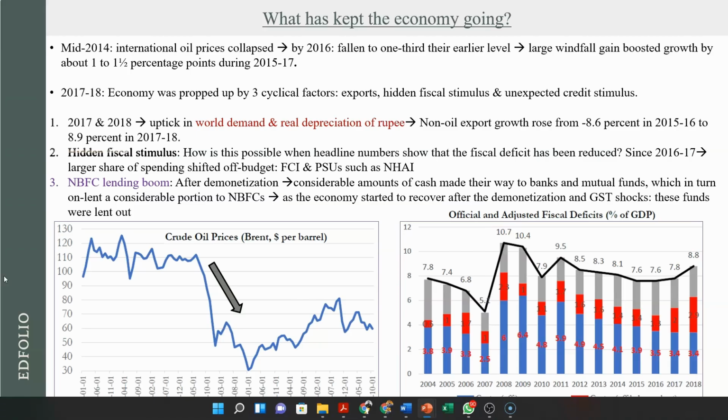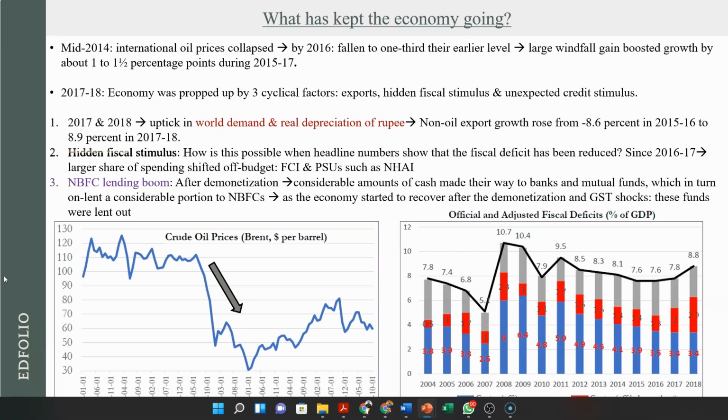Now, the economy has been going because of multiple reasons. There are 3 major cyclical reasons. One is exports, the other is hidden fiscal stimulus, and the third is unexpected credit stimulus. So these are the 3 reasons. Let's first see कि external side पे क्या हुआ.